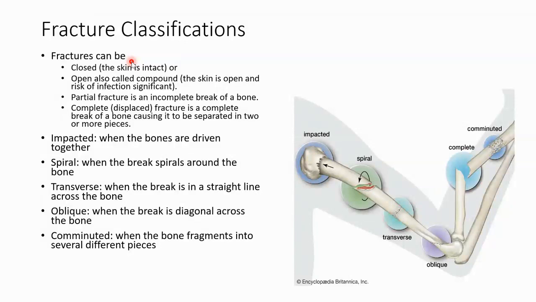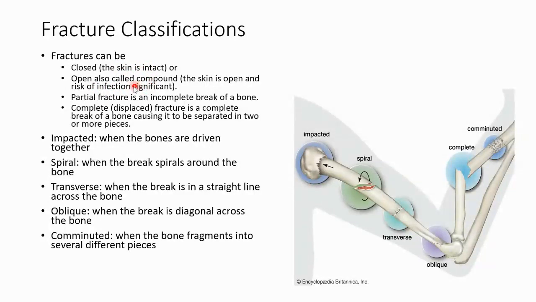Women have 2 times more fractures than men when they get past the age of 50. So this is not uncommon in an older population. It's not uncommon in children as well as the teen years, but it's something we see very commonly in older people over 50. So fractures can be closed, meaning that the skin is intact, or they can be open.